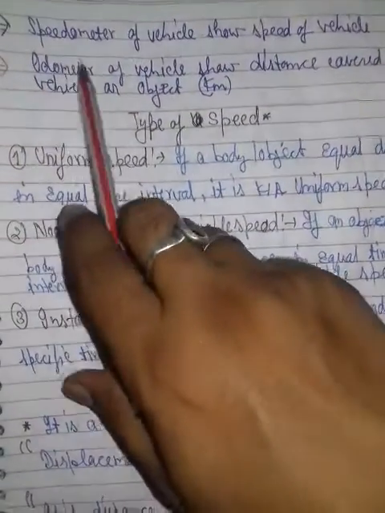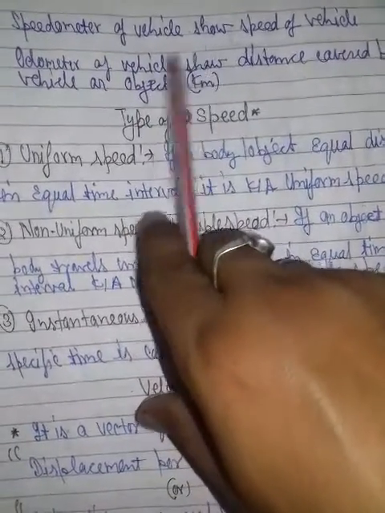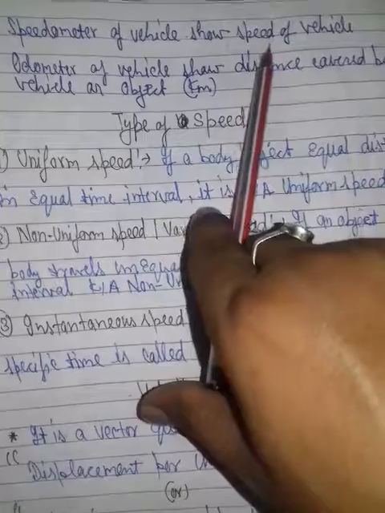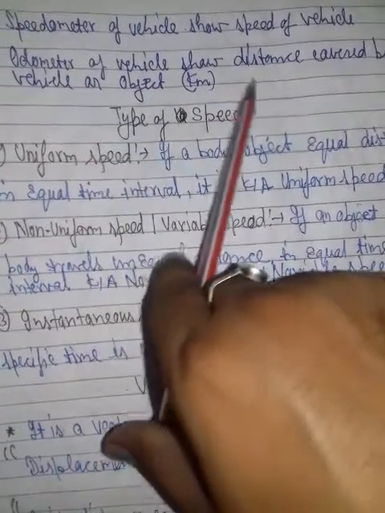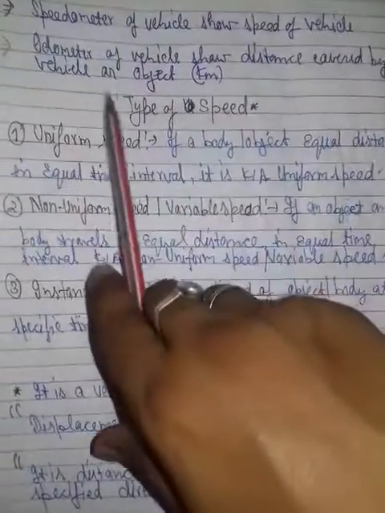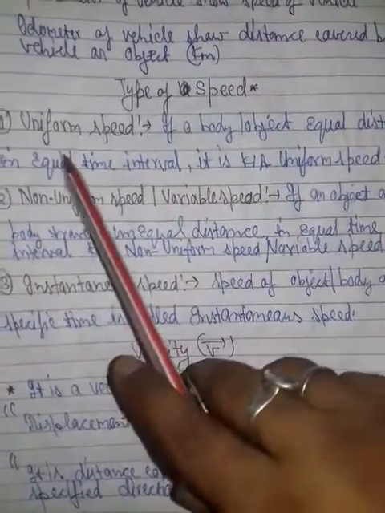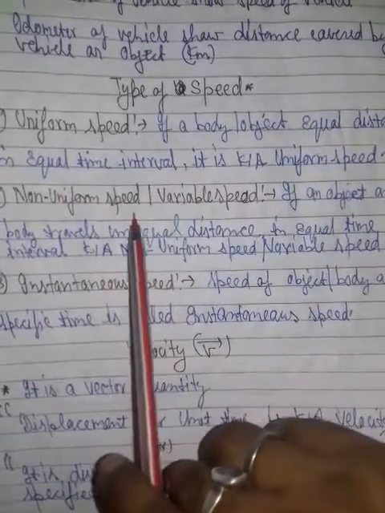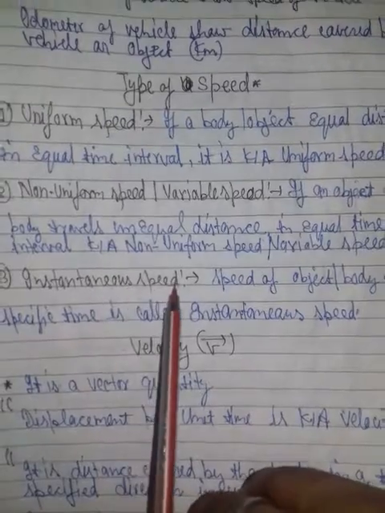Next point, the speedometer which we see in our vehicles like bikes and cars shows the speed of the vehicle, and the odometer in the vehicle shows the distance traveled by the vehicle or an object. We are talking about types of speed. There are three types of speed: uniform speed, non-uniform speed, also known as variable speed, and instantaneous speed.